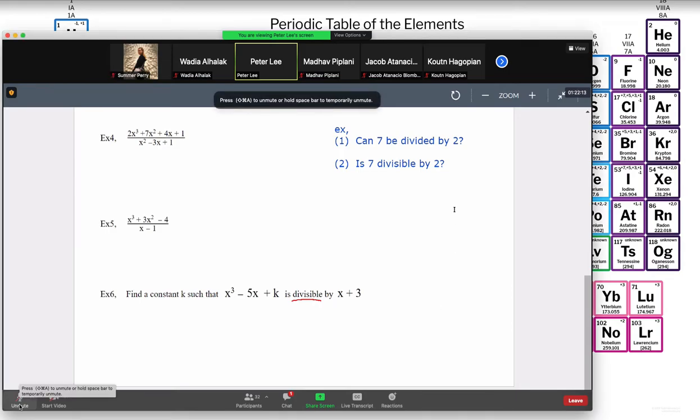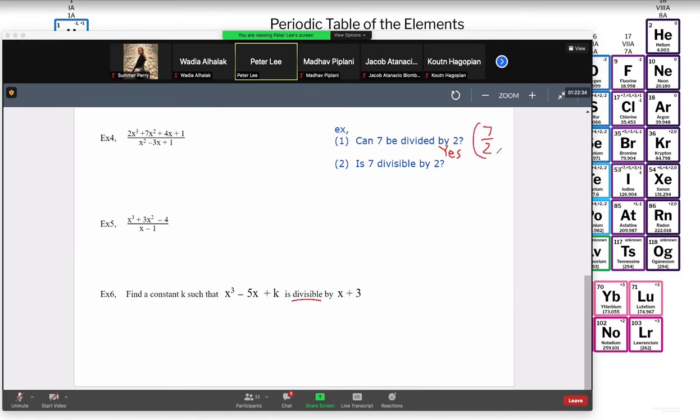And of course, the answer is, can 7 be divided by 2? Yes, we can divide. All we have to do is take 7 and divide by 2, and then we get 7 over 2. So we can divide 7 by 2. So the answer to "can 7 be divided by 2?" is actually yes. And if we actually divide, then the result is 7 over 2. So can 7 be divided by 2? The answer is yes.